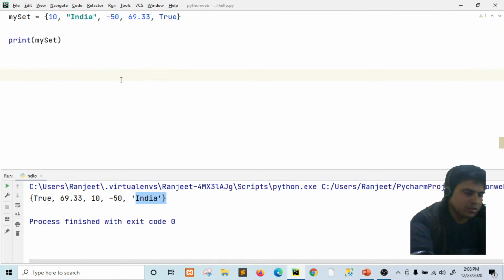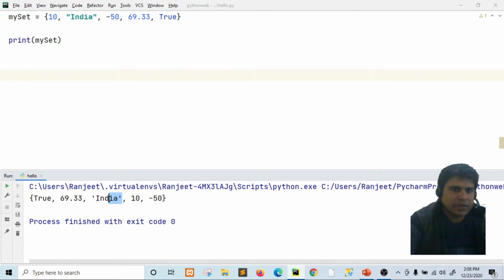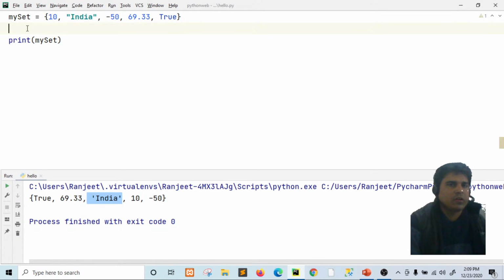Again run this, and now India has changed position again. So every time we run the program, India changes its position. That's why we can say sets are unindexed, unordered, and their insertion order is not preserved.